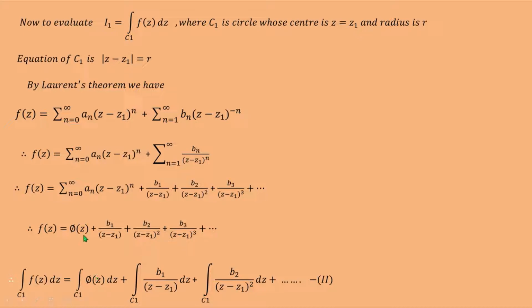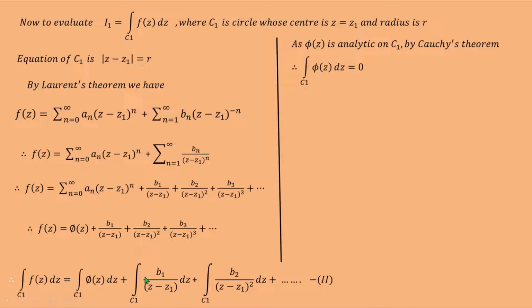Here, phi of z is equal to summation n varies from 0 to infinity a_n (z minus z1) raised to n. We observe that this function is analytic everywhere, and therefore phi of z is analytic over C1 also, and therefore by Cauchy's theorem integration over C1 phi(z) dz is equal to 0.